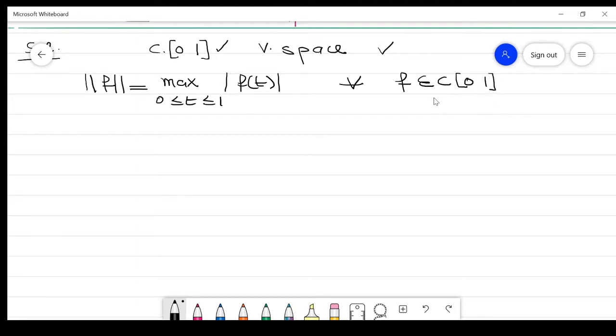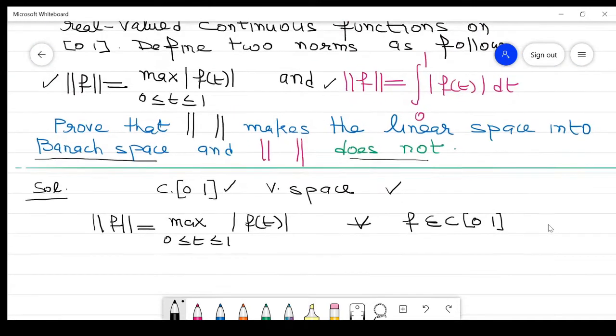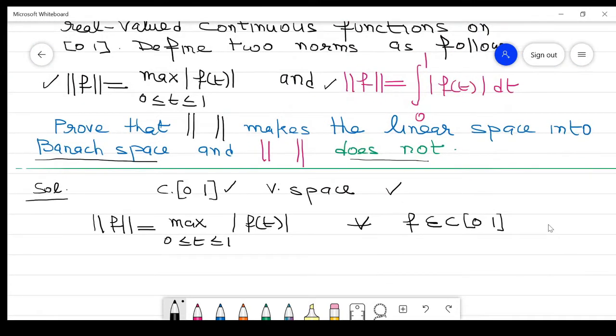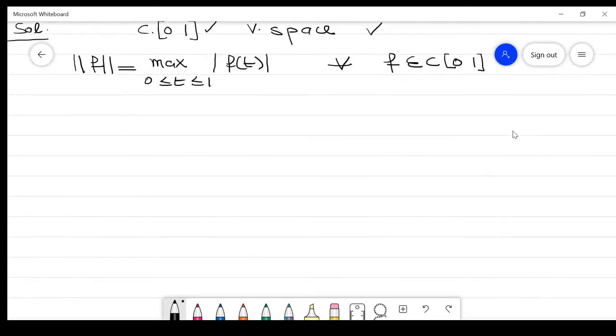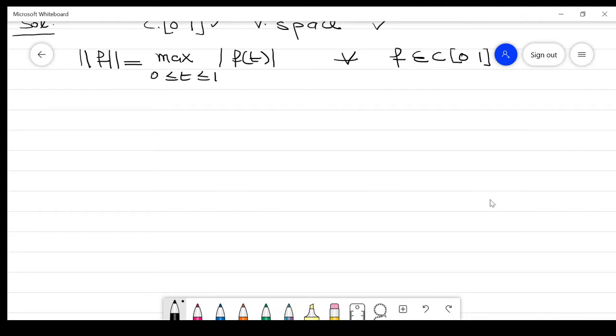It means f is a continuous real valued function on 0 to 1. Now what is my purpose? My purpose is to prove, first of all, that it is a norm. In order to prove it is a norm, it should satisfy all the 3 or 4 properties.